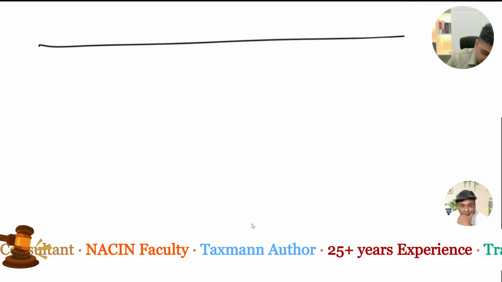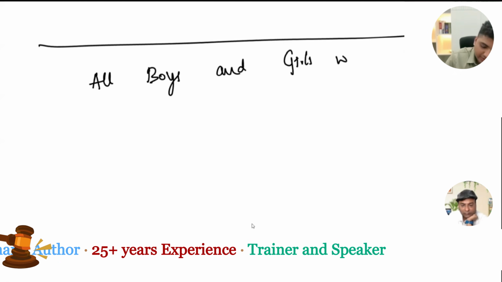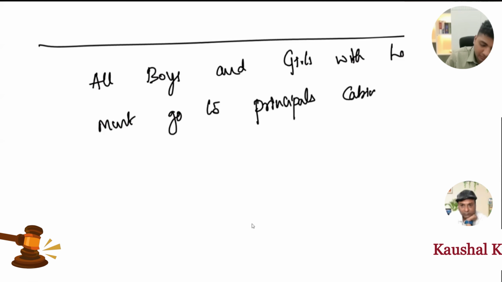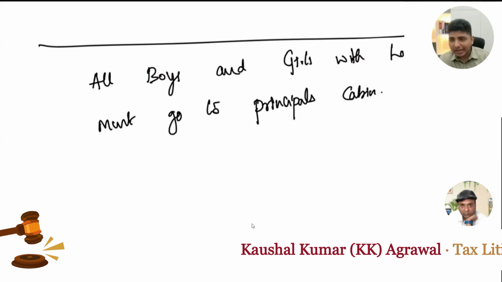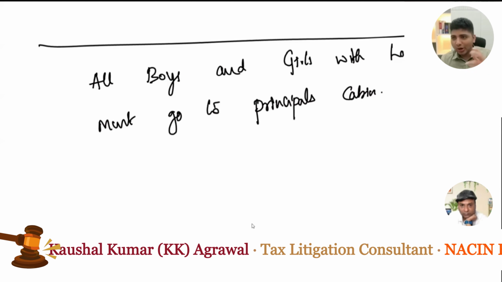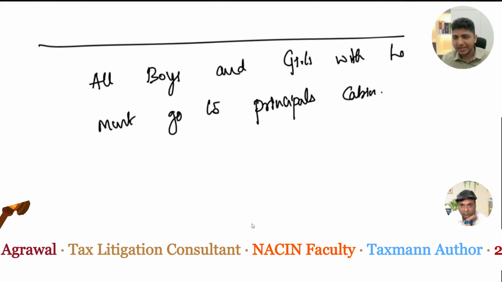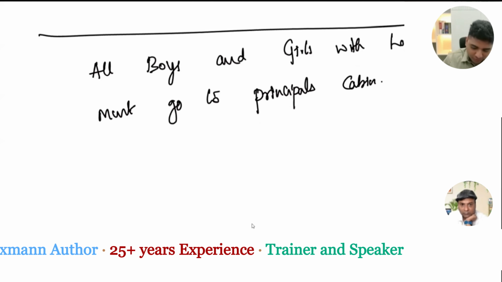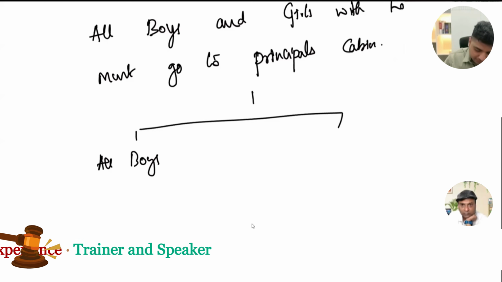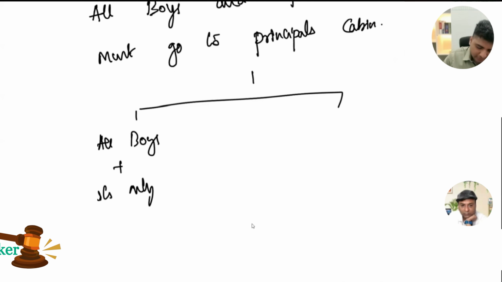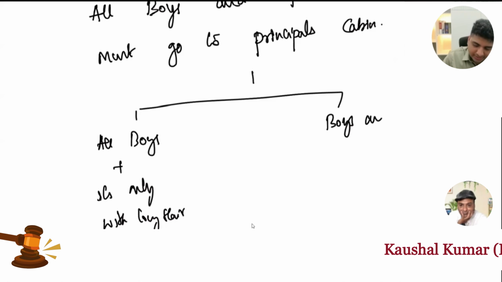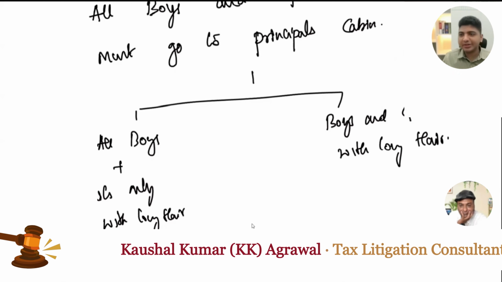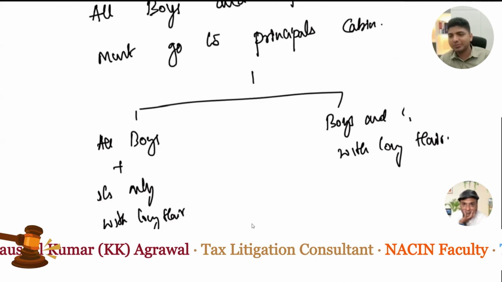Now, if I were to say that all boys and girls with long hair must go to the principal's cabin, how do we read this? Are we going to read it as all boys, whether they have long hair or short hair, and only girls with long hair must go to the principal's cabin? So, two interpretations: all boys plus girls only with long hair, or boys and girls with long hair. Does this long hair apply to only girls, or to both boys and girls?